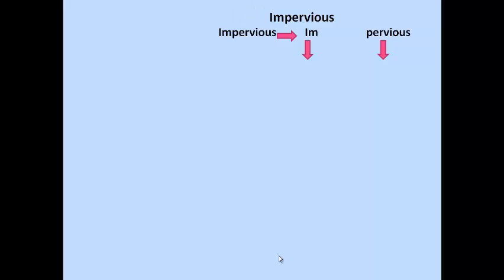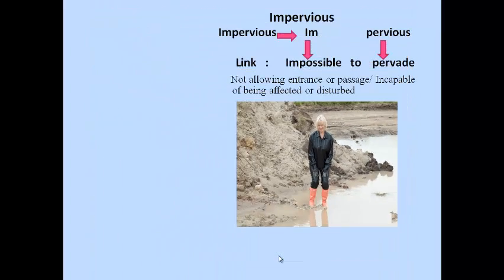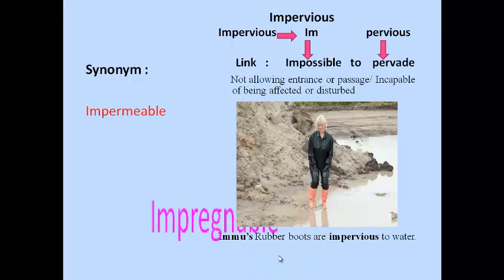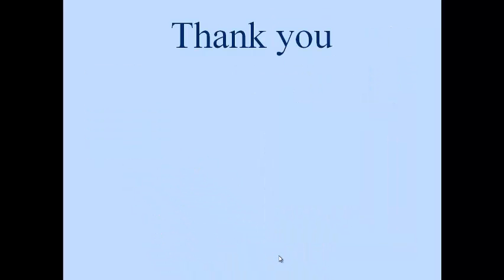Let's see impervious. It means impossible to perfect. We can say impossible to perfect. It means not allowing ingress or passage, or incapable of being affected or disturbed. We can understand and memorize this word by this picture and this sentence. This picture shows a woman, maybe named Emu. We can say: Emu's rubber boots are impervious to water. Synonyms of impervious: impermeable, impregnable, impenetrable.